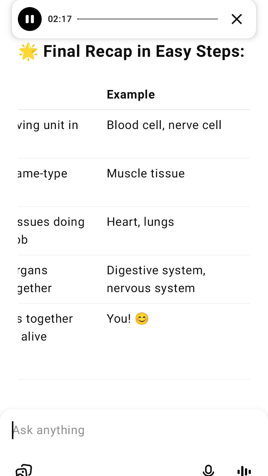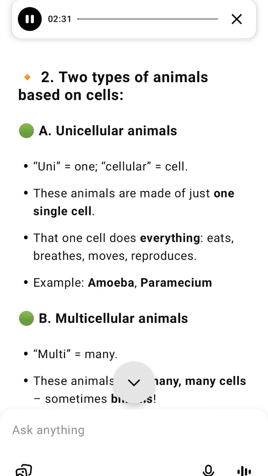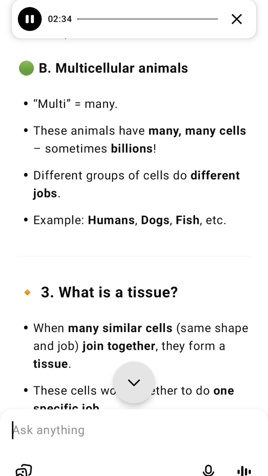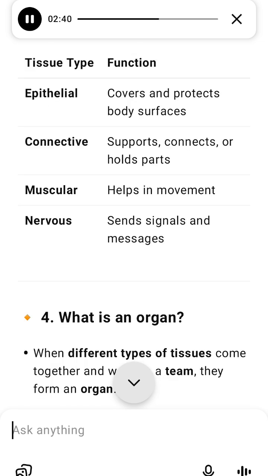5. What is an organ system? When several organs work together to do one big function, they form an organ system. Examples of organ systems: organ system, organs involved, main function. Digestive system, mouth, stomach, intestines, liver, digests food and absorbs nutrients. Respiratory system, nose, windpipe, lungs, helps in breathing and oxygen exchange.